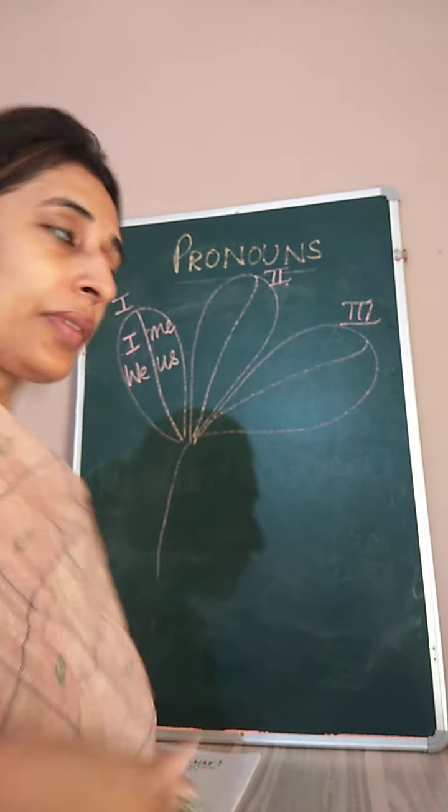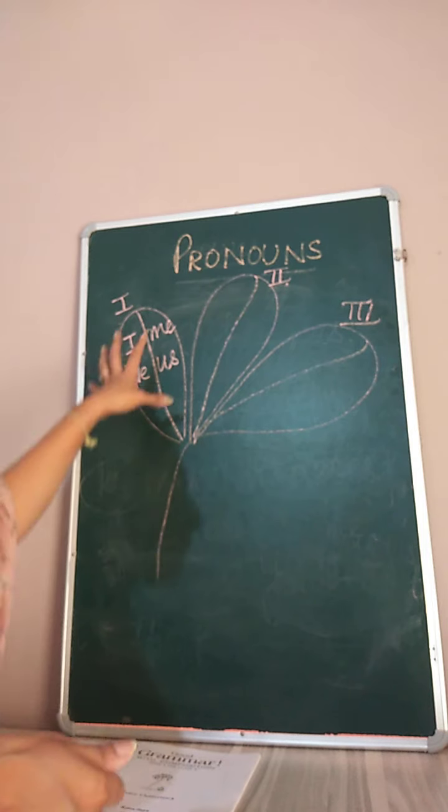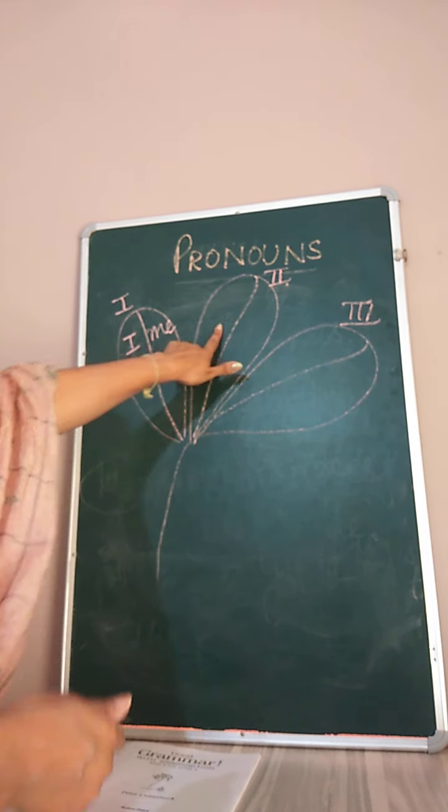Clear? So these four pronouns are considered for the first person. They are the first petal of the flower. Come to the second part now.